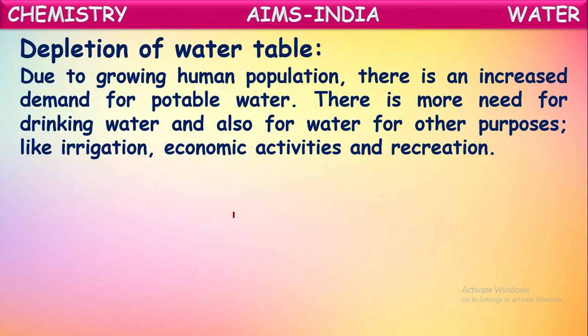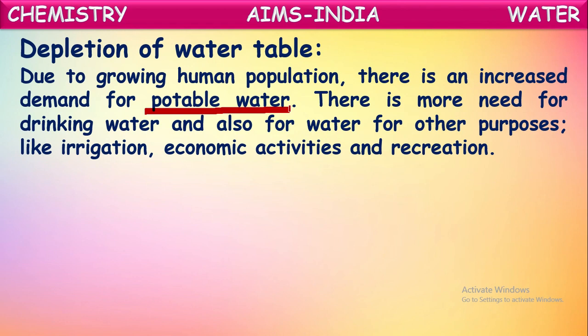What is this potable water? The water which is suitable for consumption of living things or human beings, simply to say. That is called potable water. The water which is suitable for drinking is called potable water. Nowadays, what's happening? Population is gradually increasing drastically, and hence there is increased demand for the potable water.